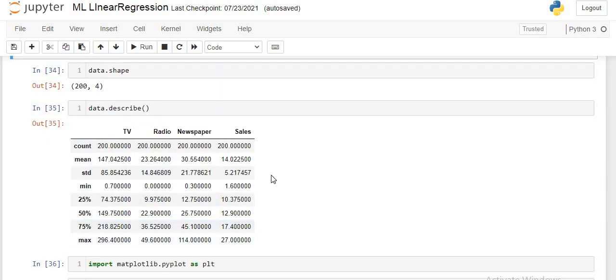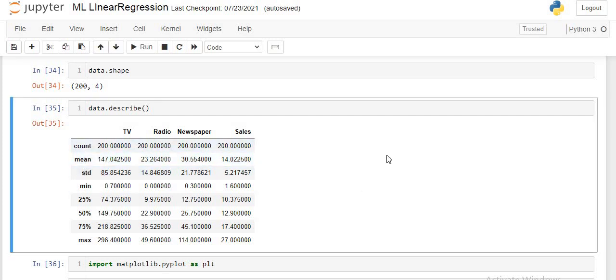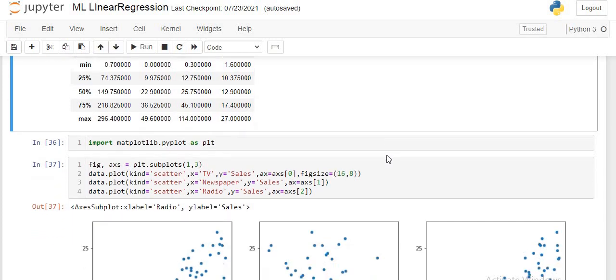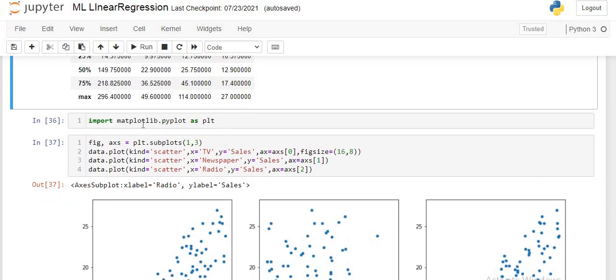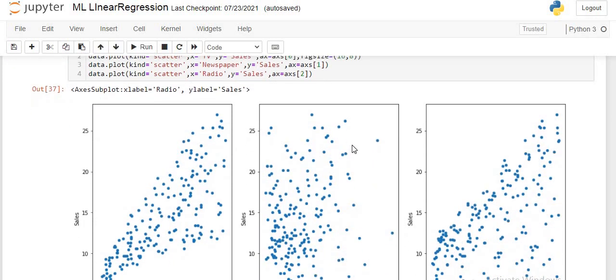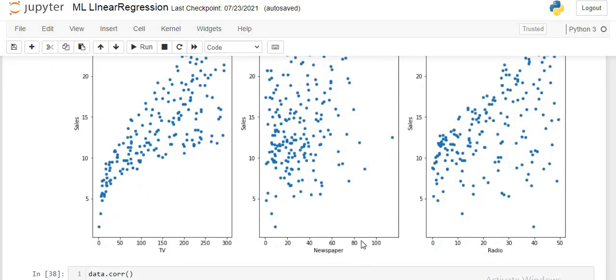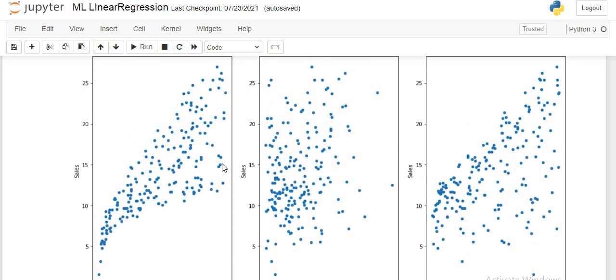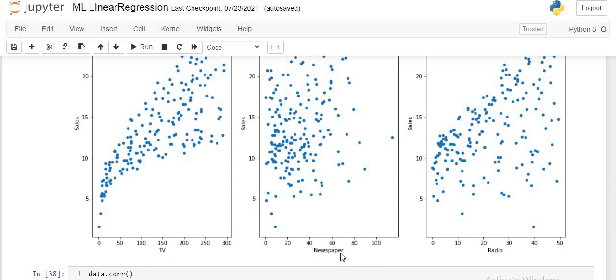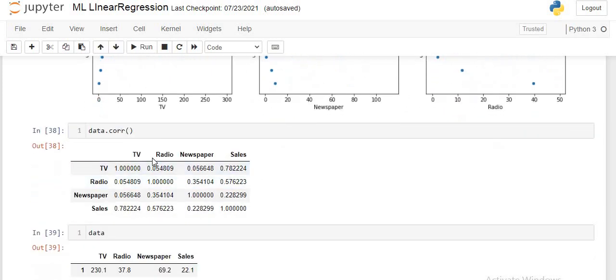We can see the shape of the data. It has 200 rows and 4 columns. This is the description of the data: count, mean, standard deviation, minimum, percentiles and the maximum values. We can use the matplotlib library to plot the data. We have plotted the scatter plot, so we can see TV, newspaper and radio variation with respect to sales, which is on the y-axis. The first figure is TV, then newspaper and radio. This is the correlation value between each variable.